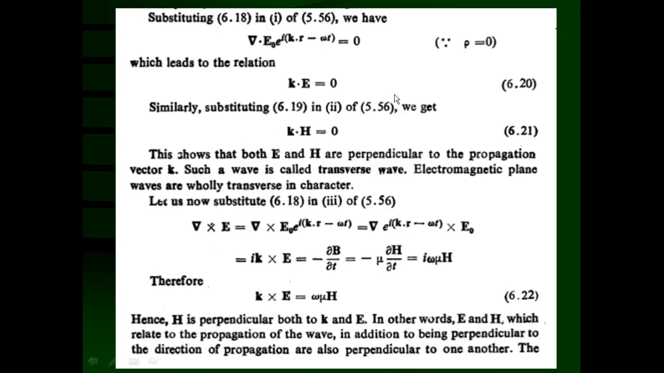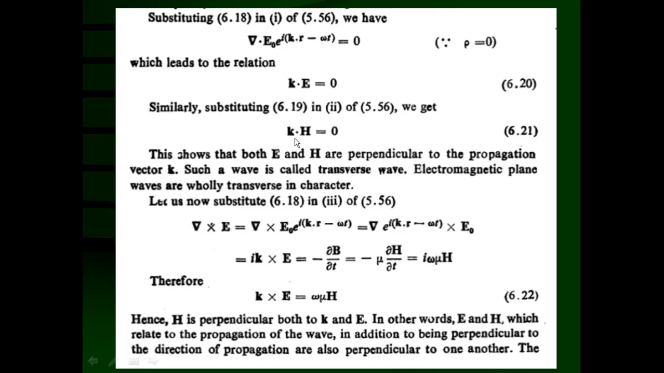A similar result we can obtain from Maxwell's second equation: divergence of B is equal to 0. So B is equal to mu H. So we can substitute the solution H is equal to H0 e raised to i (k dot r minus omega t). With a similar argument, divergence of H0 e raised to i (k dot r minus omega t) is equal to 0, and hence that leads to the equation k dot H is equal to 0, similar to this one, that is equation 6.21.